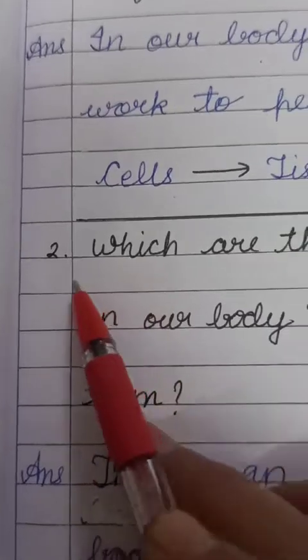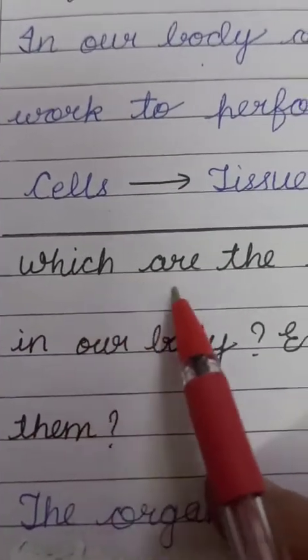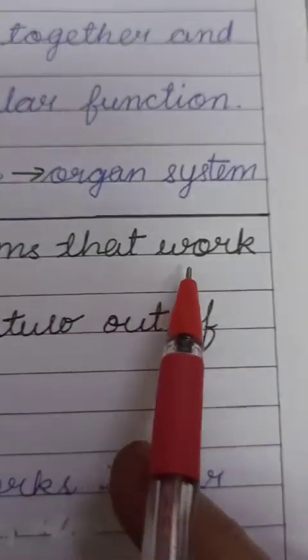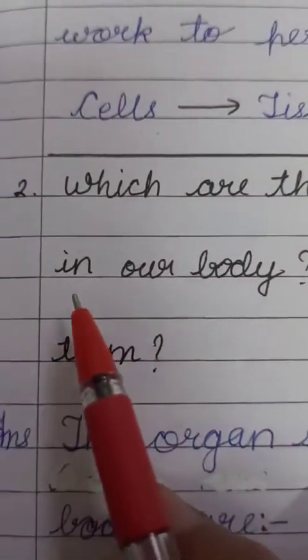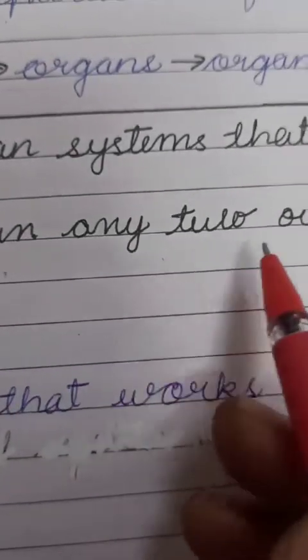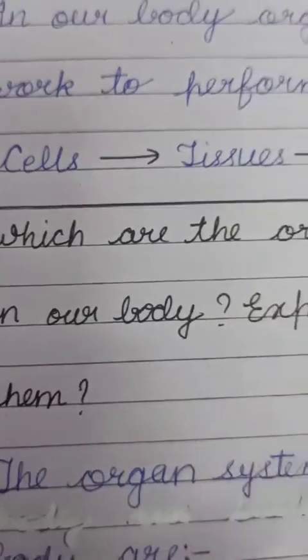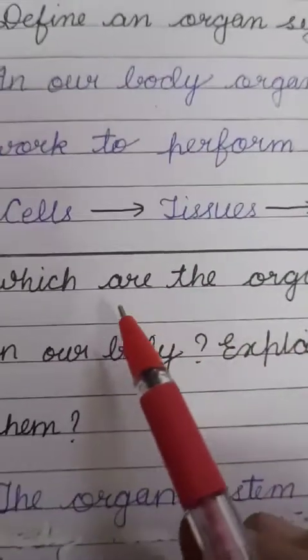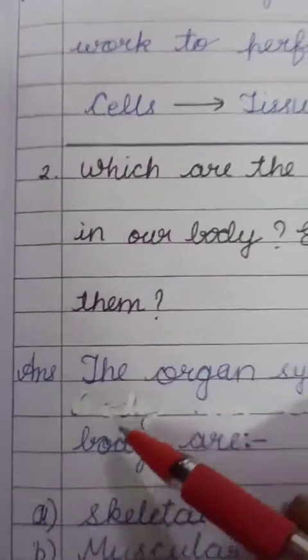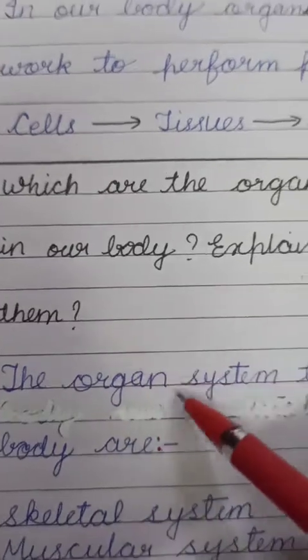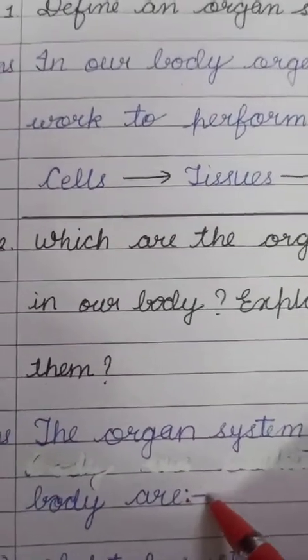Yes, children. So the second question is, which are the organ systems that work in our body? Explain any two out of them. I have explained to you, children, what an organ system is. So in this answer you have to write the names of all the organ systems which we have studied in chapter number 3.